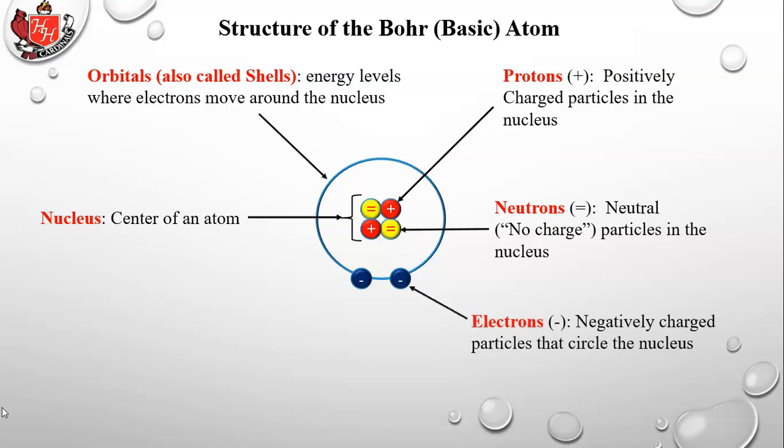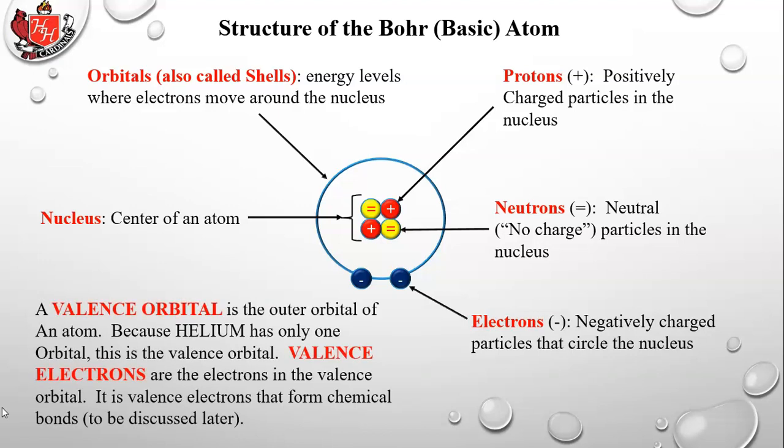Electrons, those are the negatively charged particles that circle the nucleus. Now, you become familiar with this word, you're going to hear it almost every day, valence. A valence orbital is the outer orbital of an atom. Because helium has only one orbital, this is the valence orbital. Valence electrons are the electrons in the valence orbital. It is the valence electrons that form chemical bonds to be discussed later.